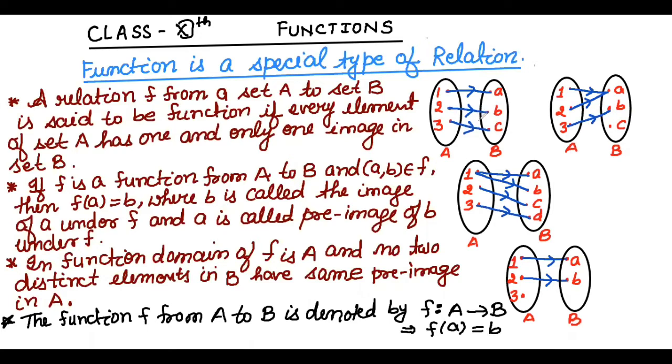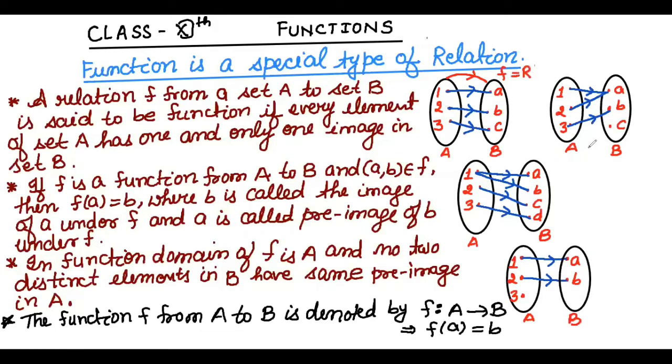So a relation F from a set A to set B is said to be a function if every element of set A has one and only one image in set B. Means all elements in A have one and only one image in set B. So this is the basic definition of a function. Based on that, this relation is a function.